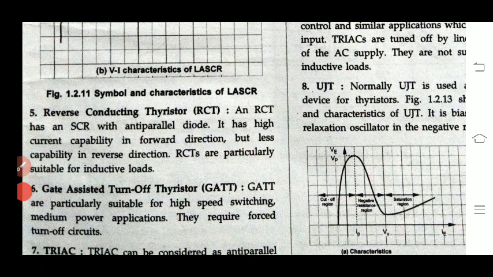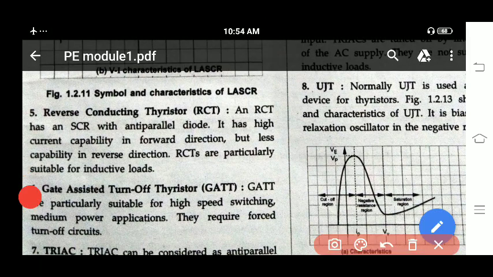Next we will come across RCT, that is nothing but reverse conducting thyristor. RCT has an SCR with anti-parallel diode. Here you can observe it has an SCR, and for this SCR you have connected a diode in anti-parallel fashion. It has a high current capability in forward direction because you have used an SCR in forward bias, but less capacity in reverse direction, because in reverse direction the diode is conducting. RCTs are particularly suitable for inductive loads.